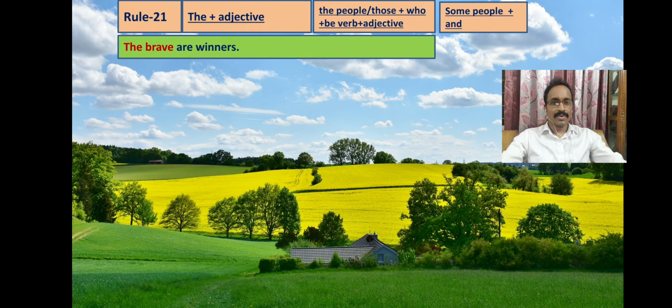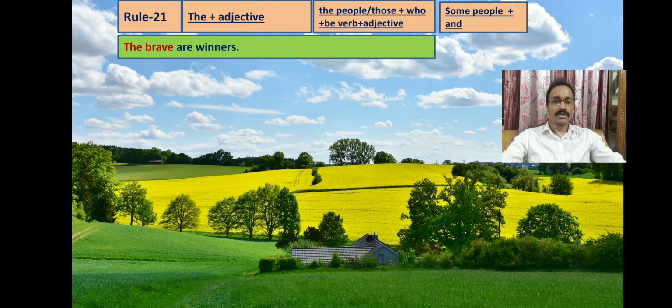You see, the brave are winners. So here the sentence starts with the plus adjective. Now what to do? How to make it a complex sentence? We will start with the people or those. So we can start like this to make it complex.